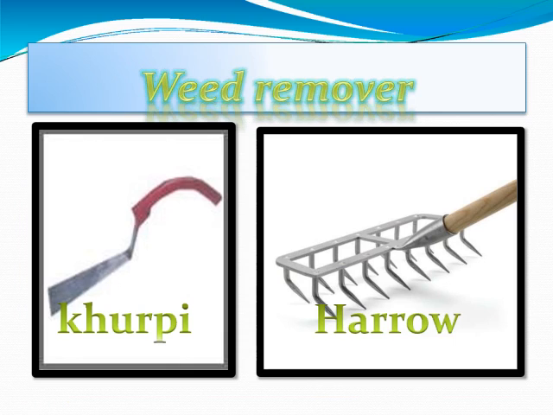Weed is removed manually as well as by mechanical methods. In this picture, with a khurpi, weeds are removed from a standing crop. It is also known as a trowel. In the second picture, weeds from the soil before sowing seed are removed by a big comb-like implement that is known as a harrow.